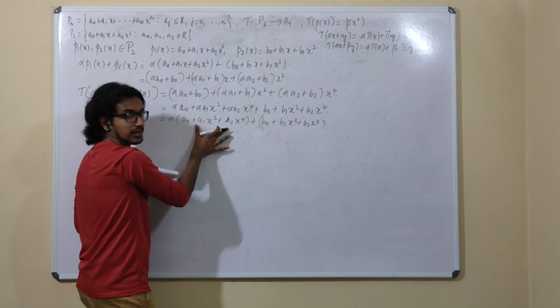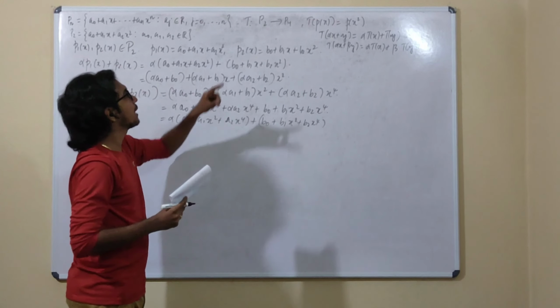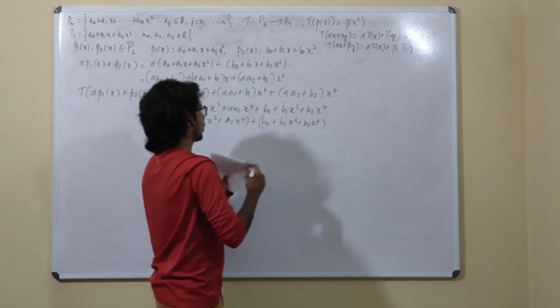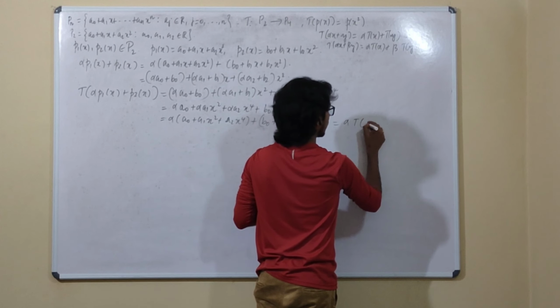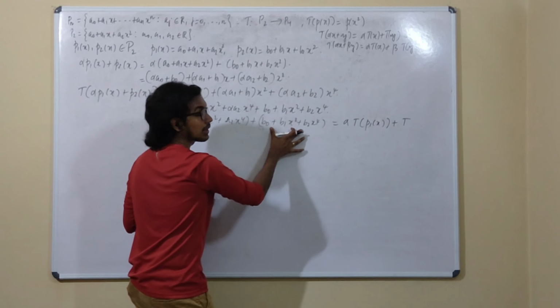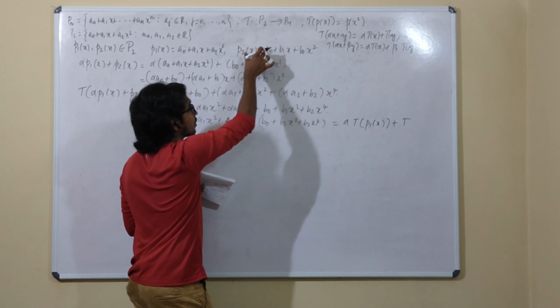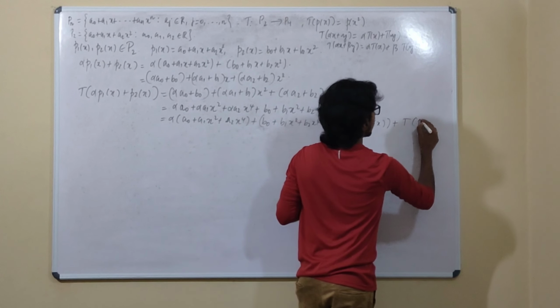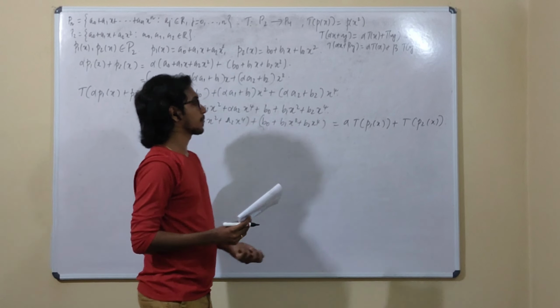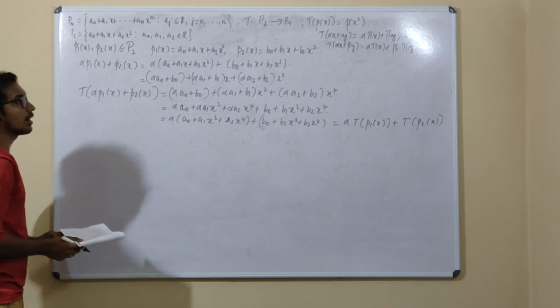This is the quantity that you will get when you apply the mapping T to this p1 of x. So this is alpha times T of p1 of x plus, and this is the quantity that you will get when you apply T to this p2 of x. So basically this is a linear transformation.